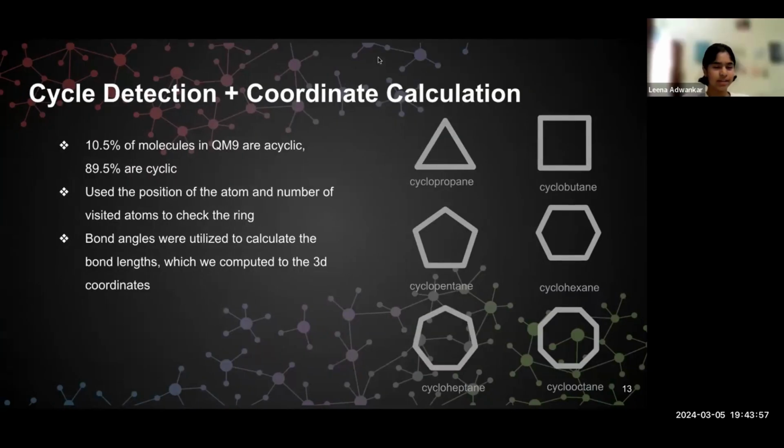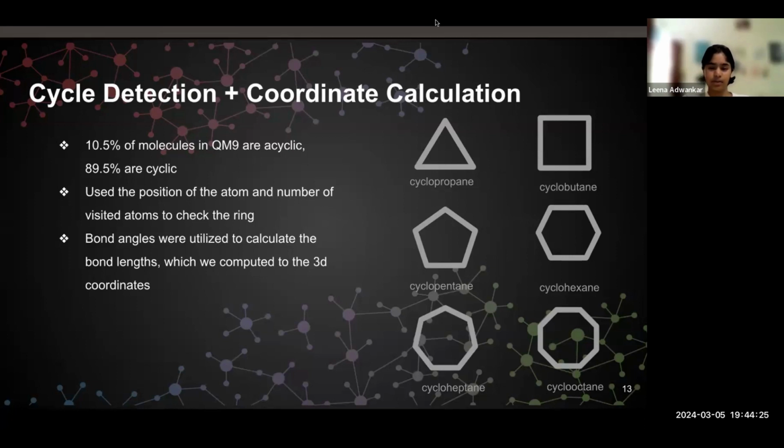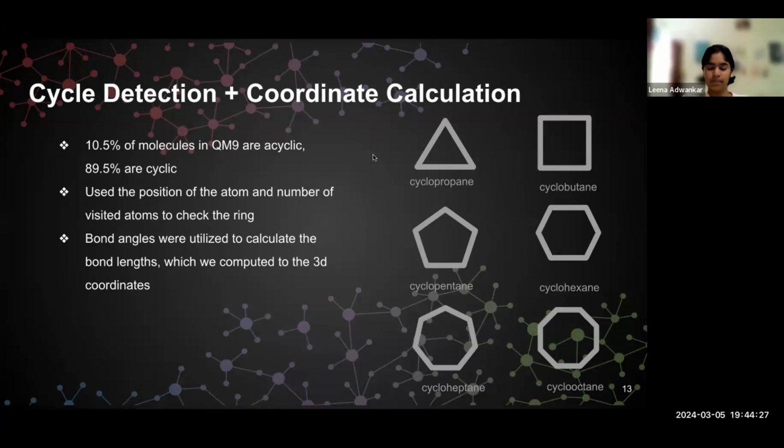For our last algorithm, we have a cycle detection and coordinate calculation algorithm. Almost 90% of our molecules in QM9 are cyclic, which means that we have to accommodate the differences in their structure. To have accurate geometry optimization, we made an algorithm to see if a molecule is cyclic based on the position of atoms in the ring of molecules. At first, there are 0 atoms visited, and then the algorithm goes through each atom, and if it reaches the one it started with, it will print cyclic true, and if not, cyclic false.